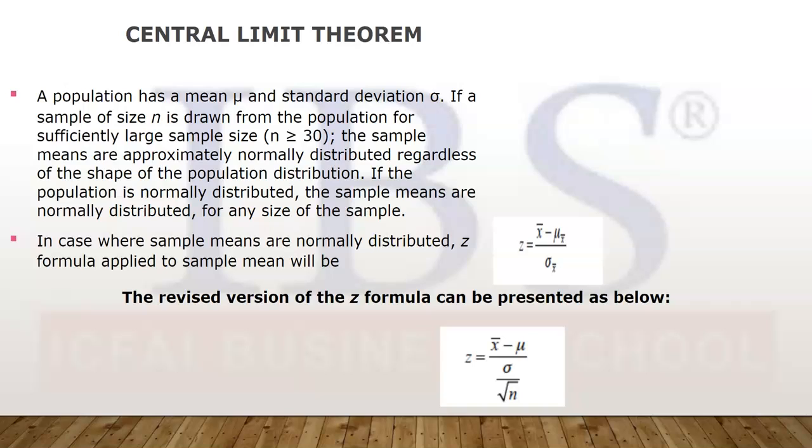Now in this case, when the population is not normal but the sampling distribution is normal, z is the mean of the sample minus mu, that is the population mean, divided by sigma by root n, where sigma is the standard deviation of the population and n is the size of the sample. This sigma by root n is also called the standard error. So this is the formula we are going to use.